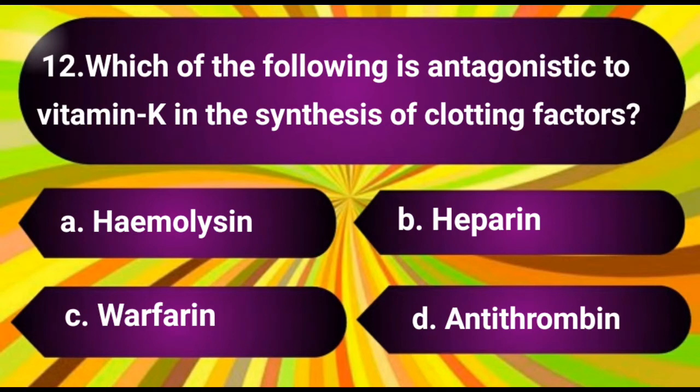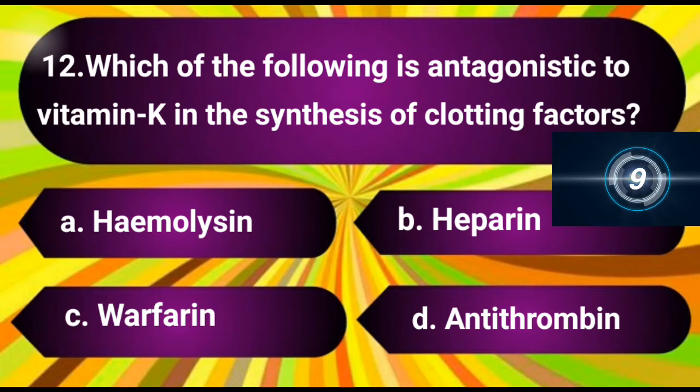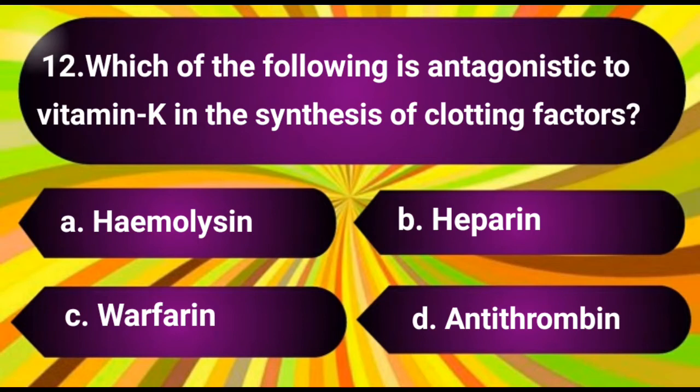Question number 12. Which of the following is antagonist to vitamin K in the synthesis of clotting factors? The options are A. Hemolysin, B. Heparin, C. Warfarin, D. Antithrombin. The answer is C. Warfarin.